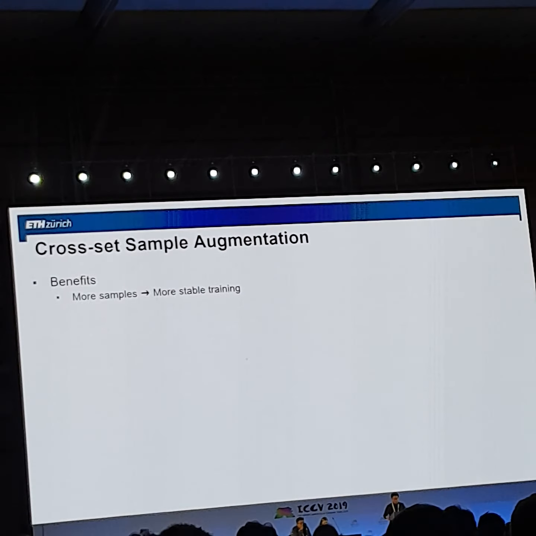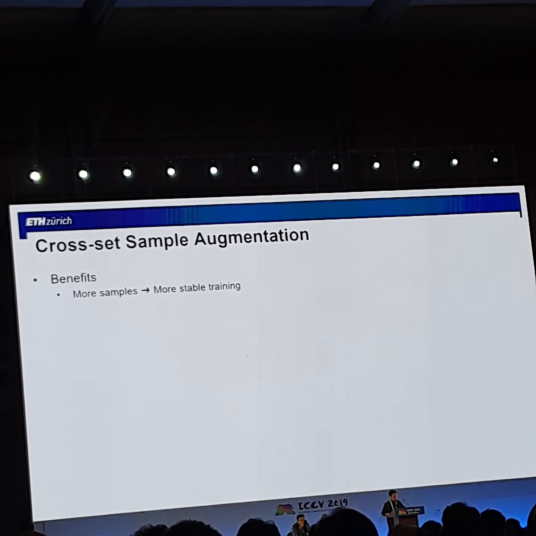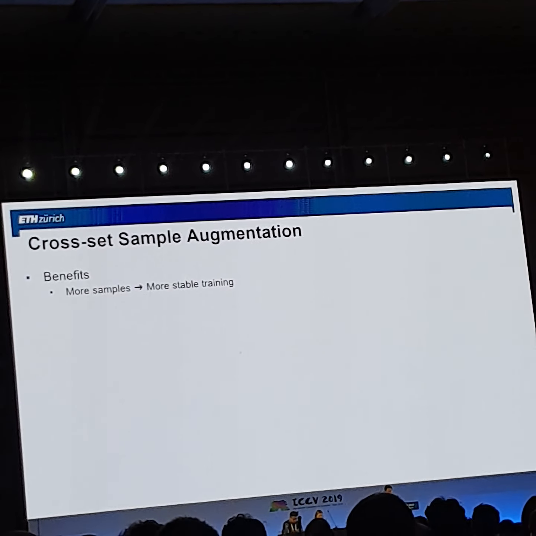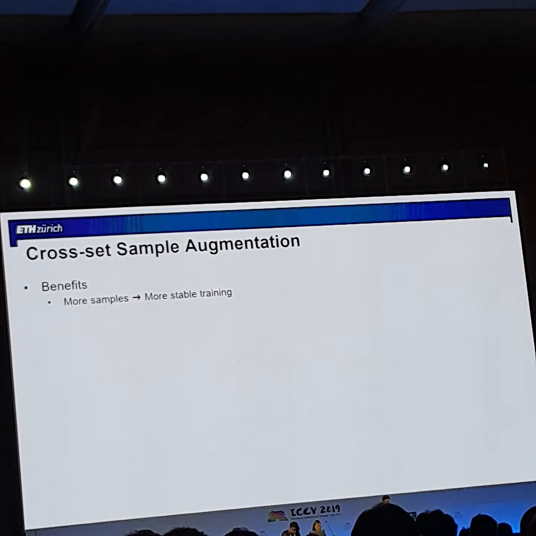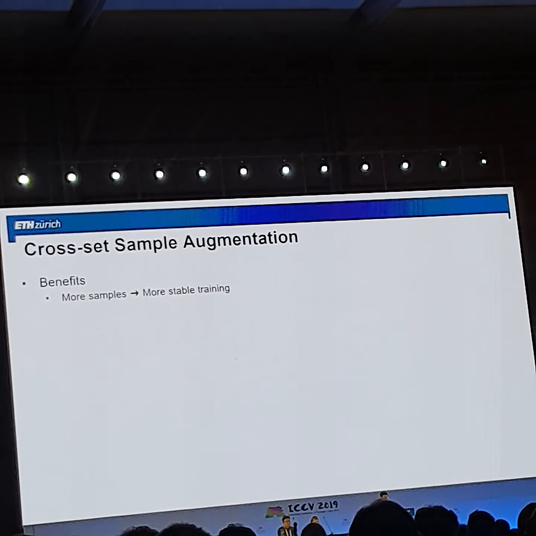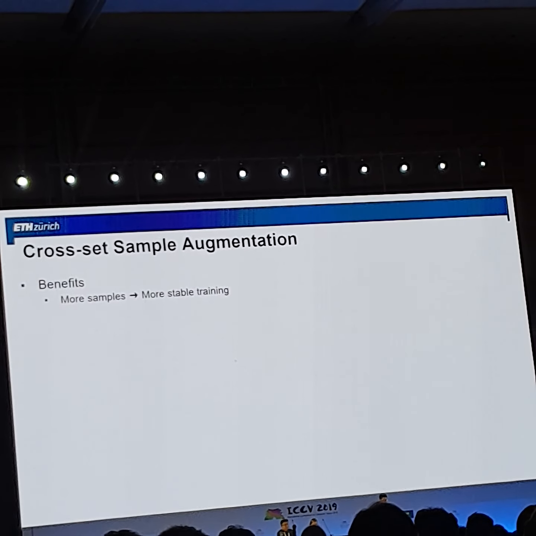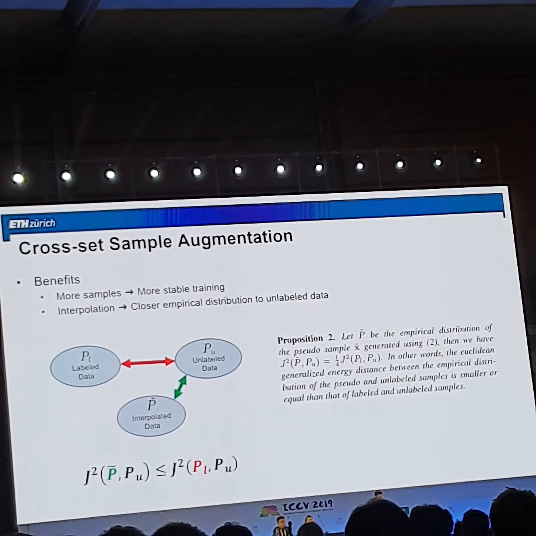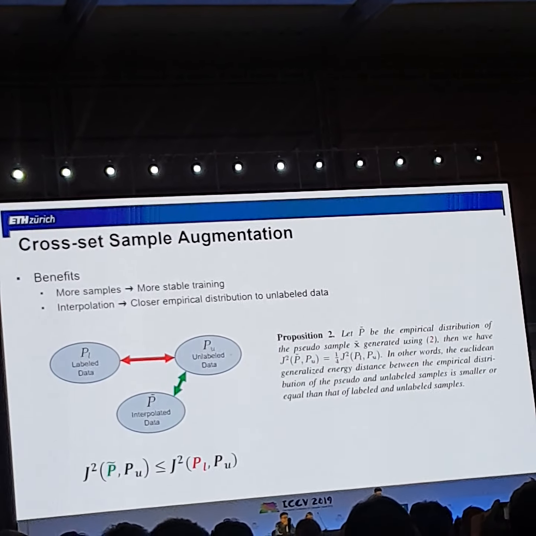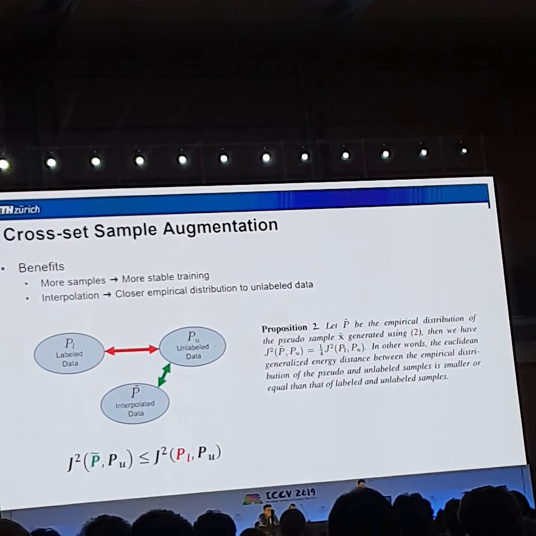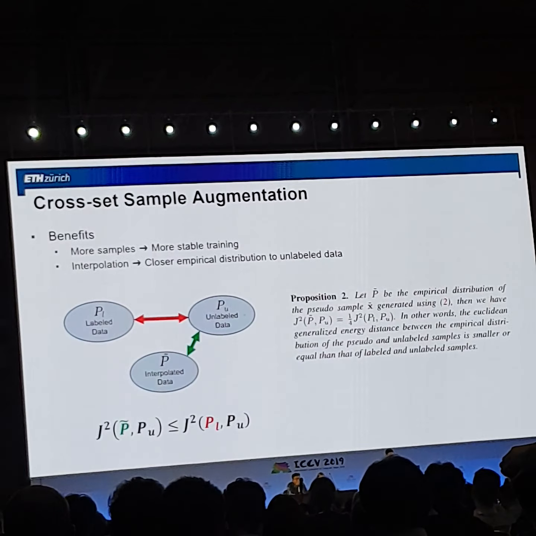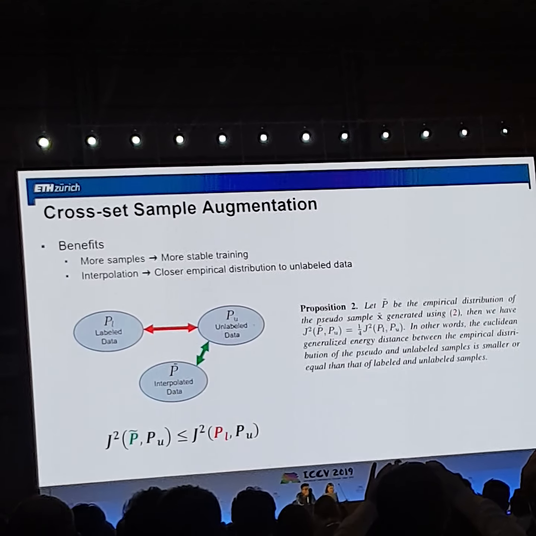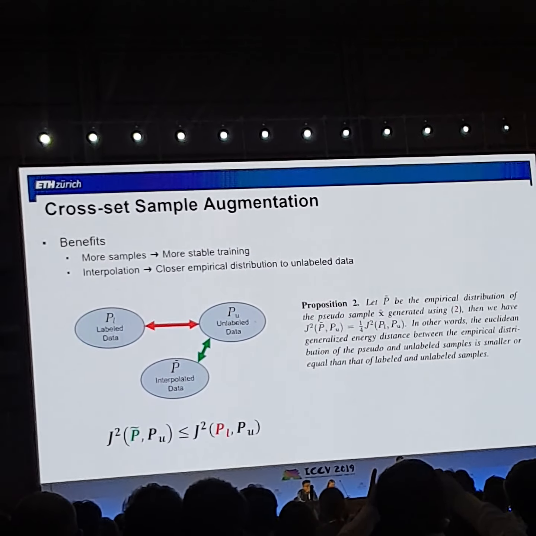The benefits of the proposed augmentation are twofold. First of all, by interpolation, we can generate as many pseudo-samples as we want. And this makes the training dataset a lot larger. This leads to more stable training. And secondly, the Euclidean generalized energy distance between the empirical distributions of the pseudo and unlabeled samples is smaller than or equal to that of labeled and unlabeled samples. We actually have a proof. Please refer to Proposition 2 in the paper.